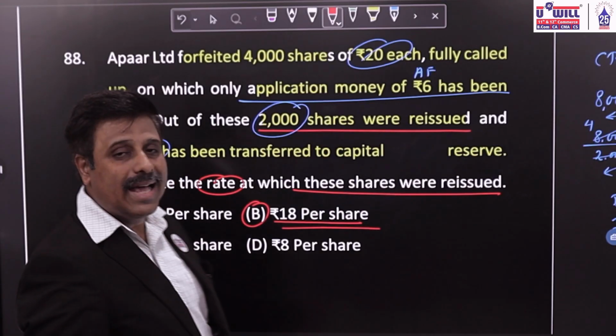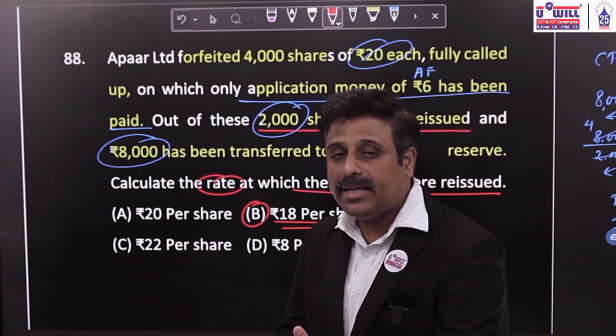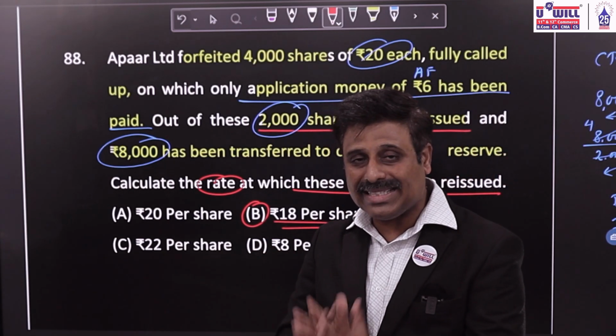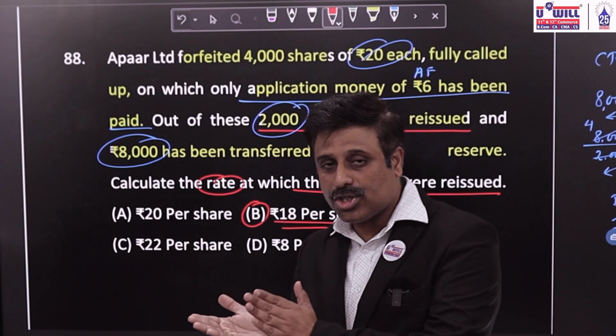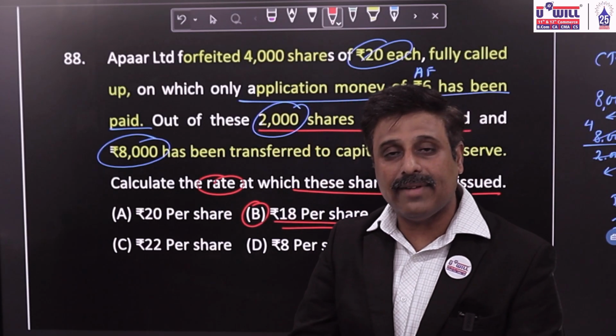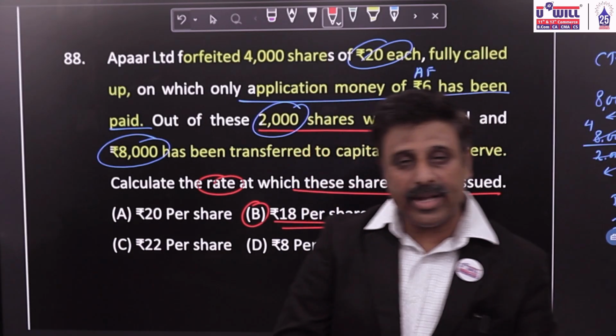Now, 1 hour is already over, so the remaining MCQs we will further practice in the next session. Till 93 we were supposed to do today, but those 5 questions we'll do in the next session. So it is 89 to 93 and the questions before 70, almost 20 questions before 70. Those we will see in tomorrow's session. Okay. So that'll be all for today. Bye everyone. Take care.